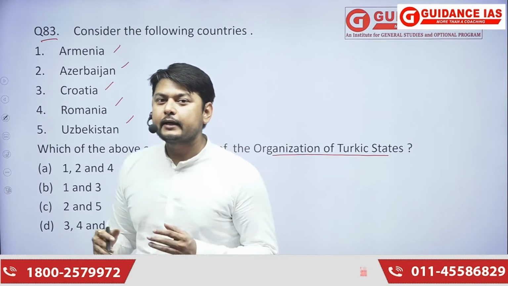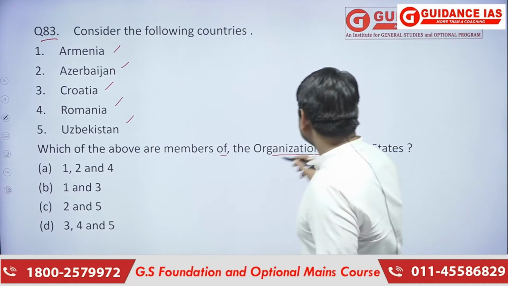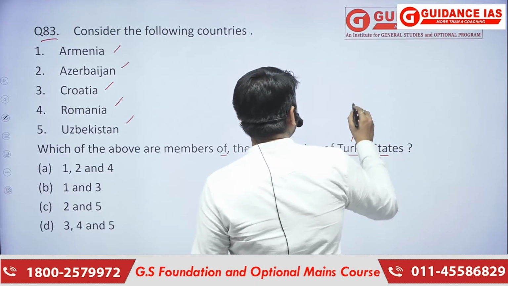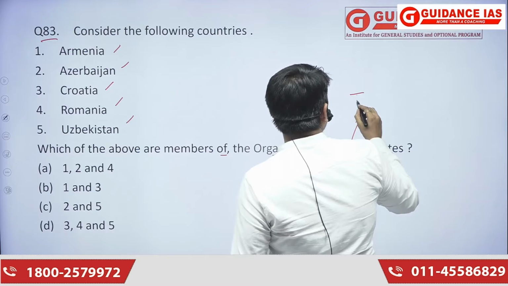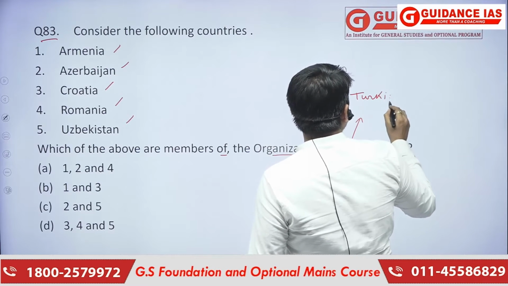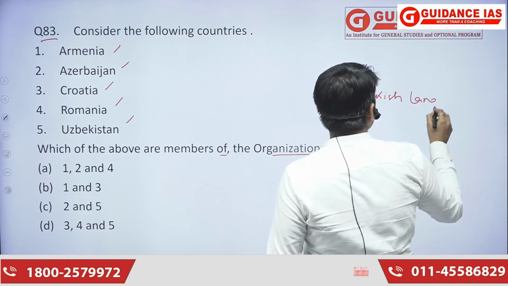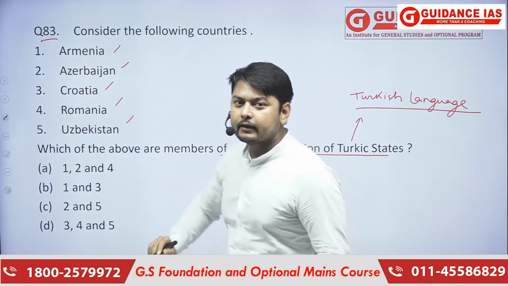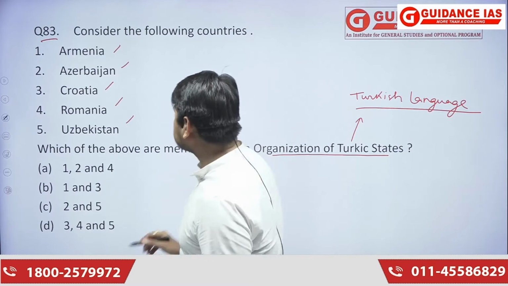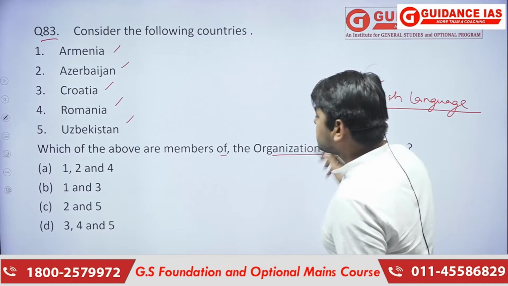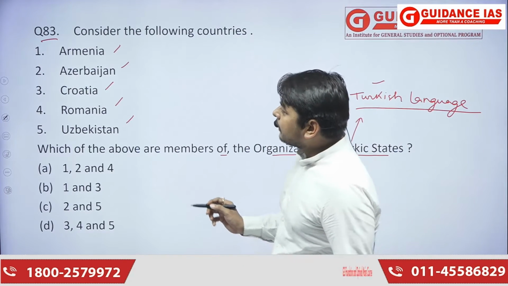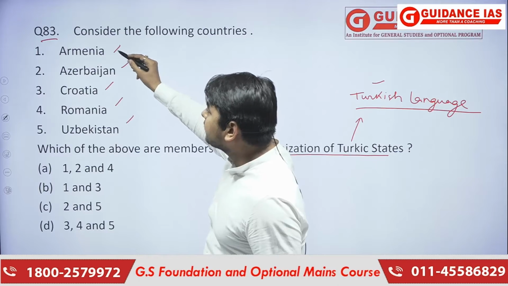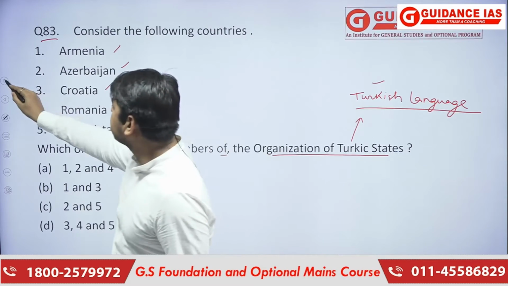So basically, what is the Turkic state? It is the region where the Turkish language is spoken. Here we can see that Armenia is not in the vicinity of this region.